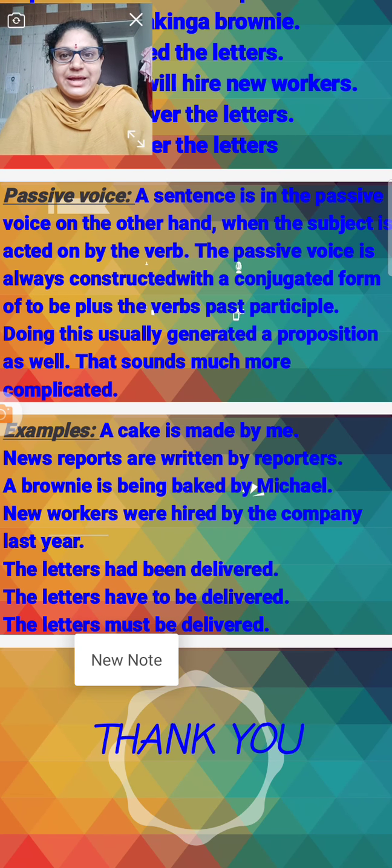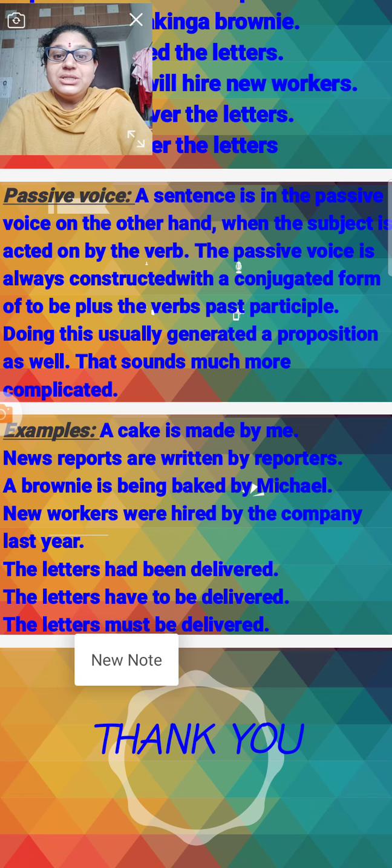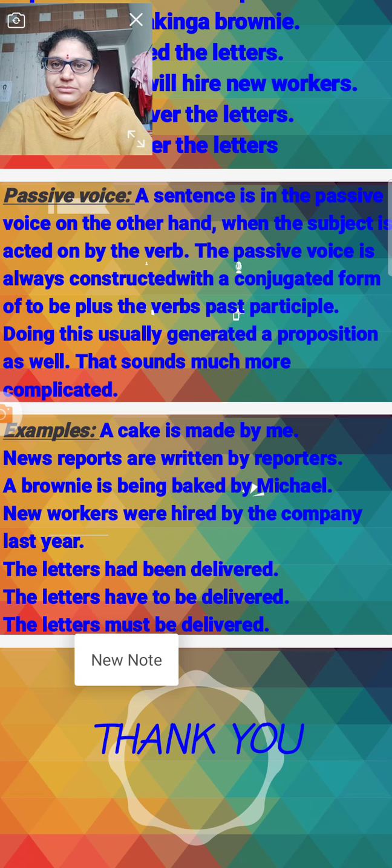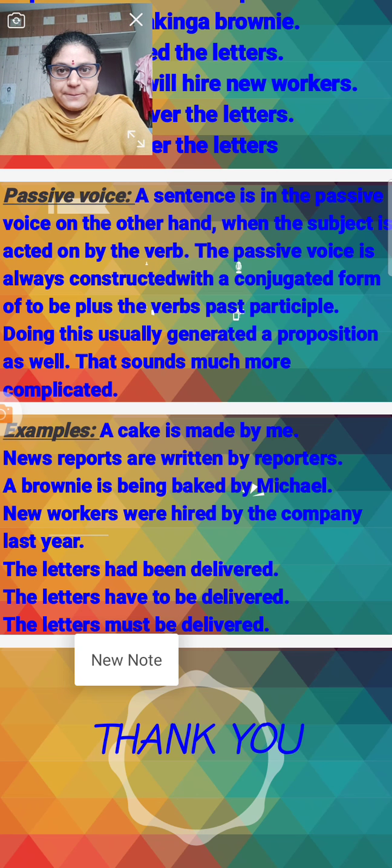Already I have written in the active that a cake is made by me. The verb changed and also the subject changed. Yes? News reports are written by reporters. Are written, changed. A brownie is being baked by Michael. Is being baked.